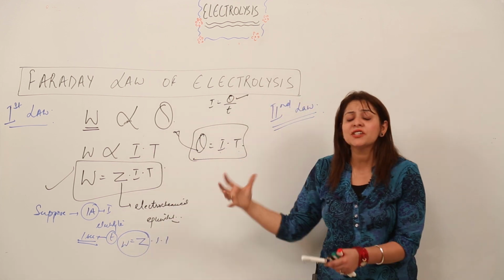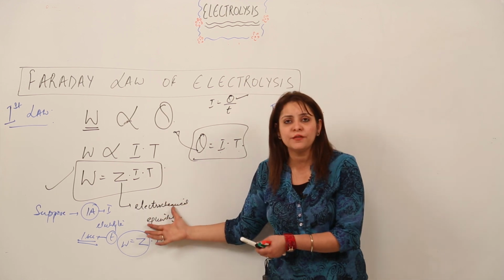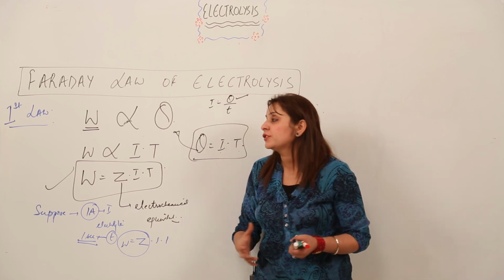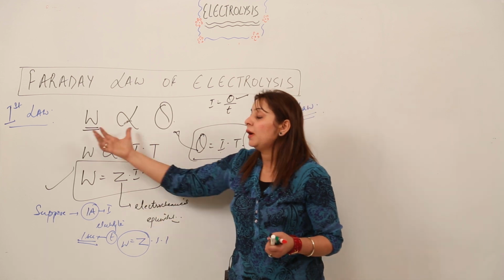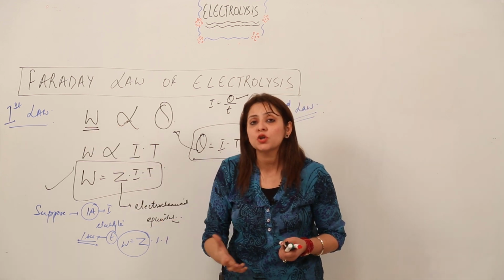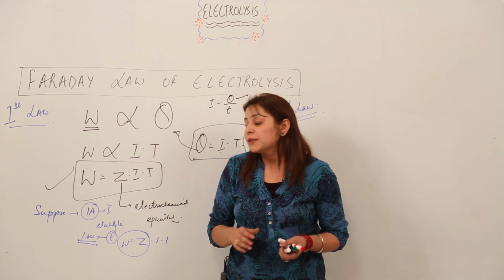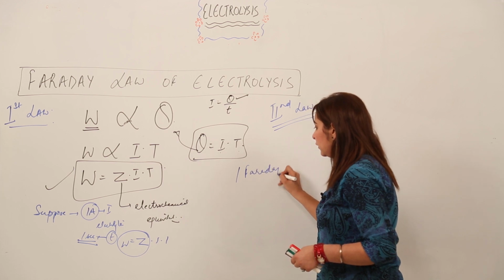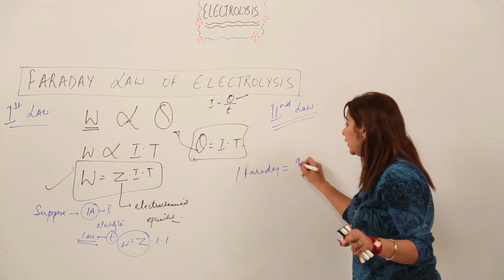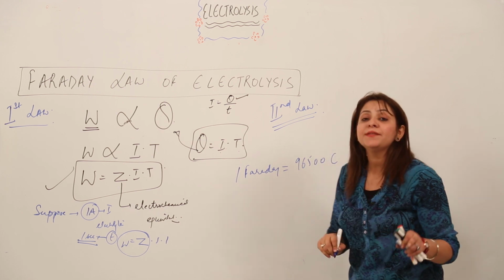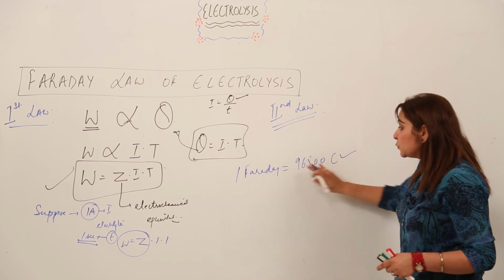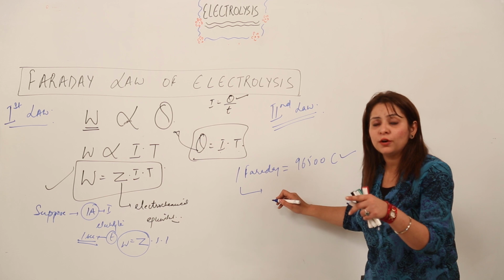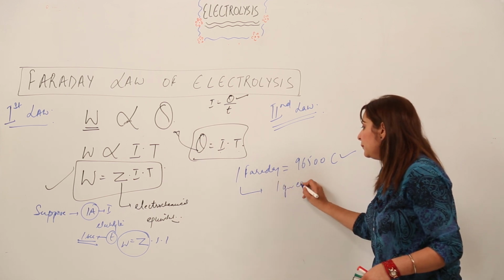Now, what is the significance of this law, like what information do we get? Obviously it gives the information about the amount of substance which we get as a result of an electrolysis. It is supposed that when 1 Faraday of electricity is passed, what is 1 Faraday? It is equal to the charge of 96500 coulomb. So when this much electricity is passed through an electrolyte, it leads to the deposition of a weight of the substance which is equal to 1 gram equivalent.